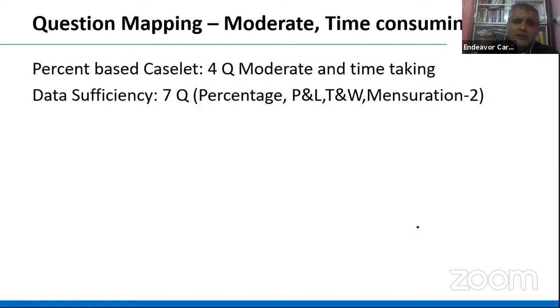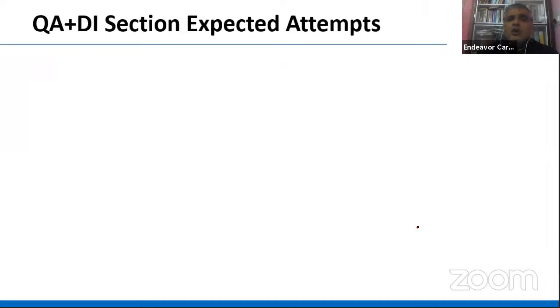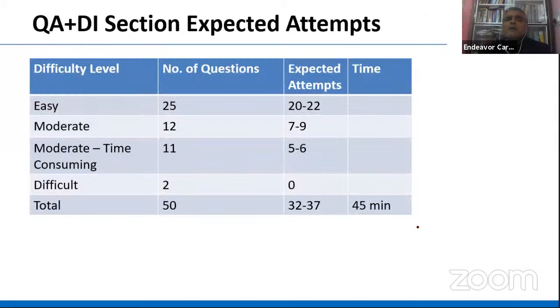तो आप अगर बाद में भी करते तो चलता है, नहीं भी करते तो. So again, expected attempt की बात करूँ, so easy 25. And 25, since all these exams, in order to crack these exams, it's very important that bang on you should get those easy questions. So out of 25, 20 to 22 is something I expected you to do.